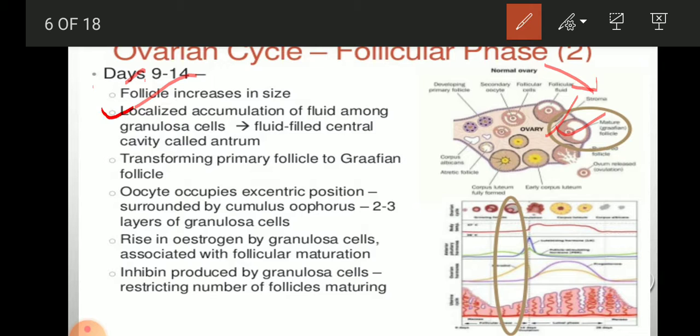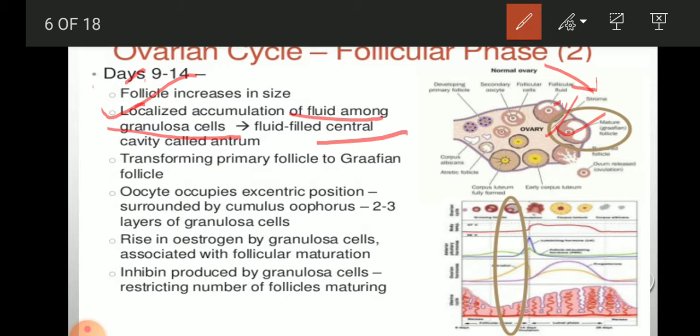So there is localized accumulation of fluid among the granulosa cells, these pink cells, and then the whitish part is the space, the lumen, where the fluid-filled central cavity, the antrum, is there.